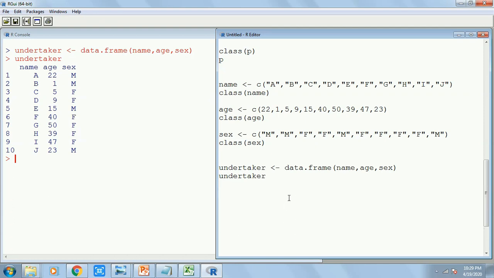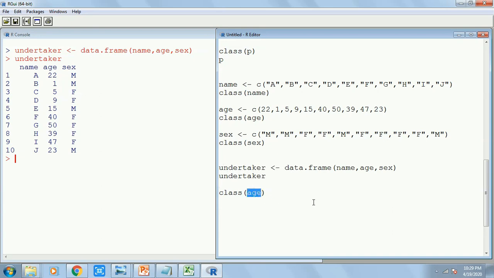Now in a data frame, again, suppose I want to check the properties of age. So how to do that? I can write class within brackets age. No, I should not be doing this, because if I write only age, R will understand I am referring to the vector age. It does not understand I am referring to the data frame Undertaker.